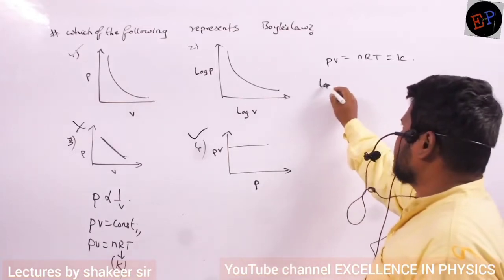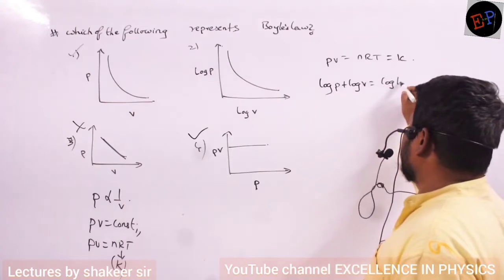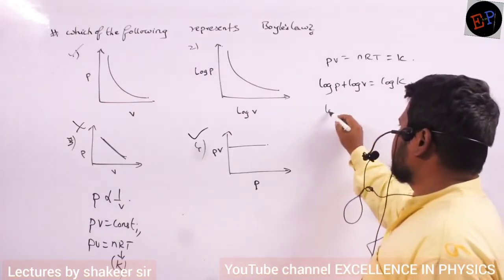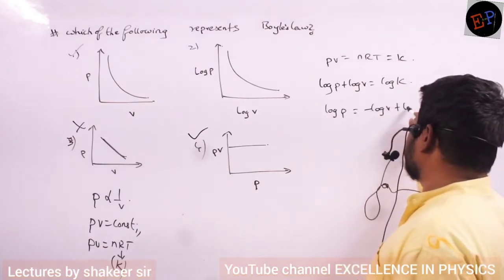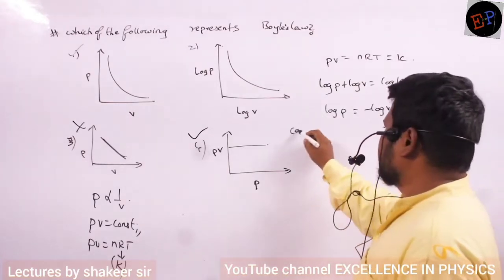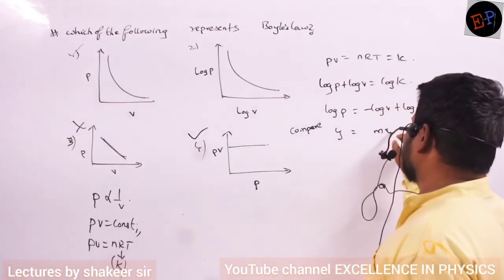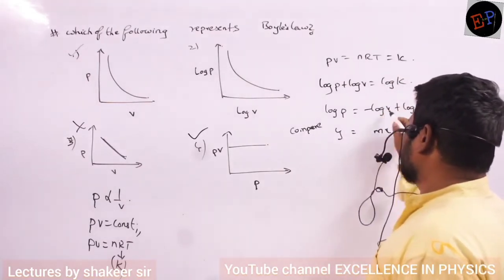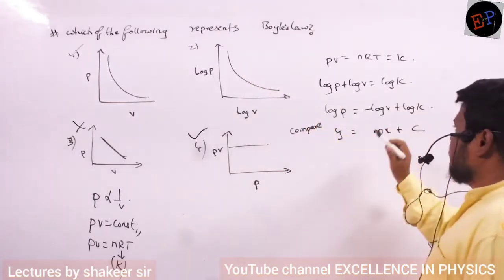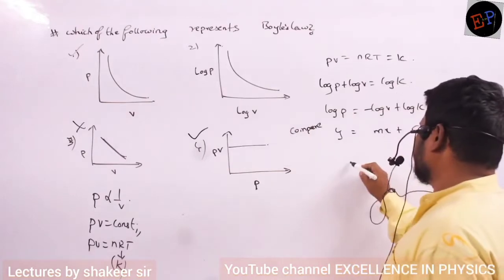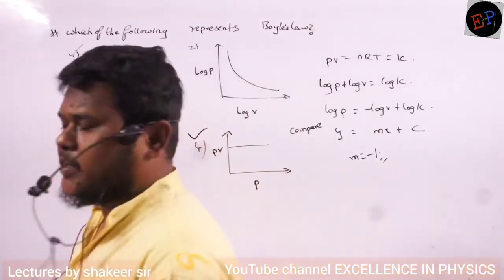So if I apply logarithms, log P plus log V is equal to log K. The same relation I can write as log P is equal to minus log V plus log K. Now we have to compare this with y is equal to mx plus c. So log P we are taking on the y axis, and log V we are taking on the x axis. Therefore m is equal to minus 1, so the slope of this graph is minus 1.